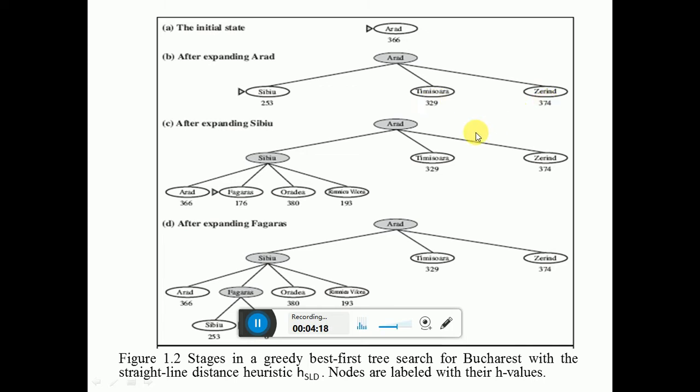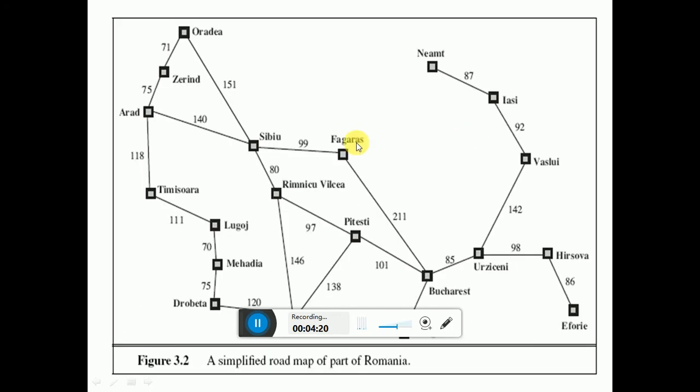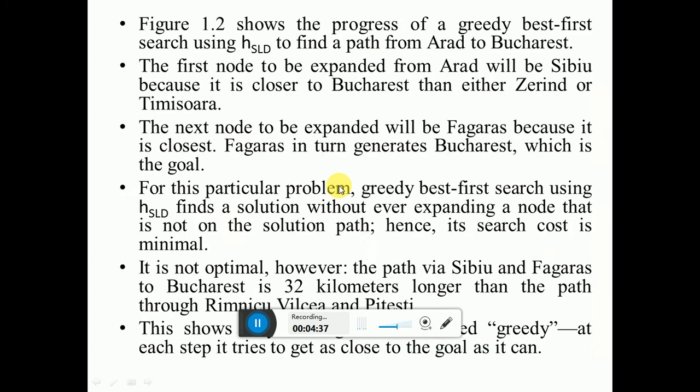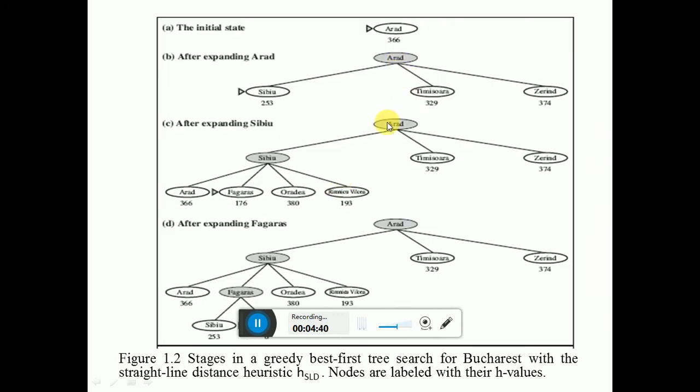And if we see this map of Romania, then Sibiu is closest to Bucharest as compared to Zerind and Timisoara. Therefore from Arad you have to expand next Sibiu. See this graph. From Arad you have to expand Sibiu.